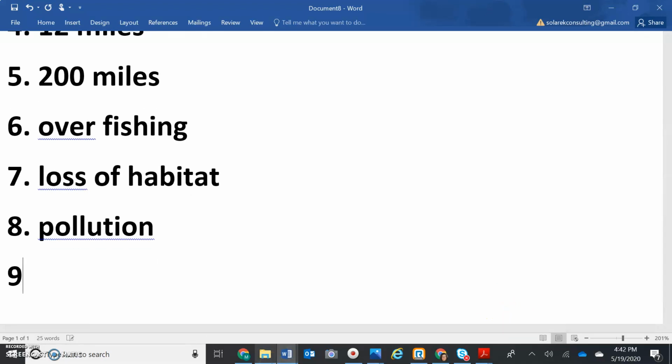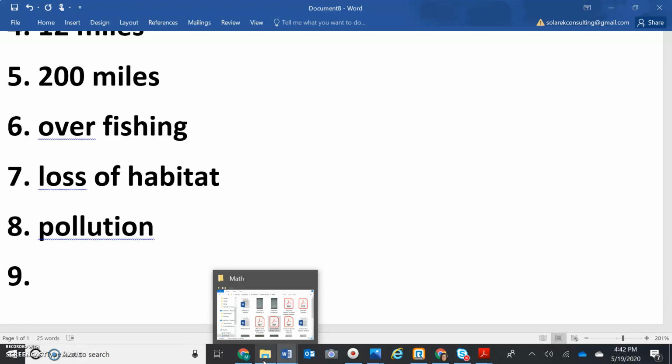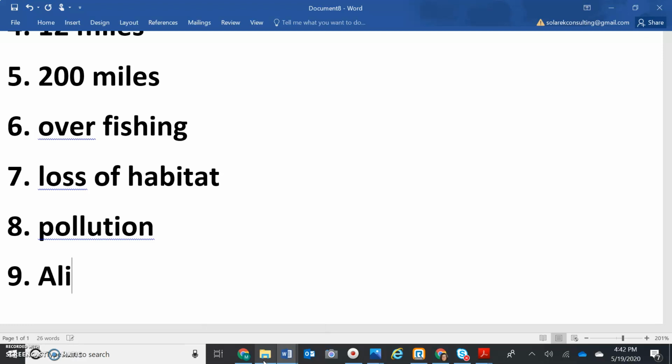And then number 9. Number 9, instead of going over to the other screen, I'm just going to tell you what it is. Now, it's a little tricky to understand, but it's alien species. Alien species is the name for the introduction of something new to the habitat. So if we did have Godzillas, or dinosaurs living on Earth, living in Corpus, that would ruin our habitat.